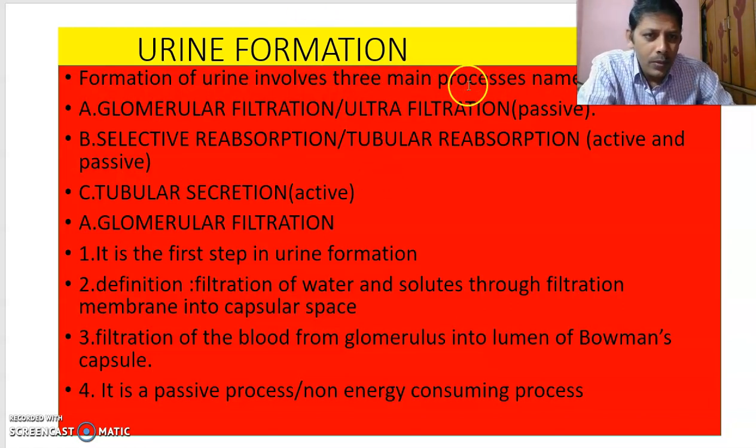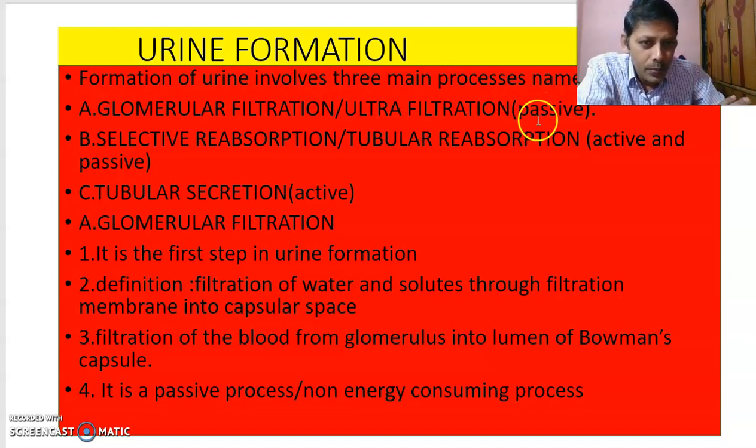Formation of urine involves three main processes, namely, what are they? Glomerular filtration, otherwise called ultrafiltration, which does not require energy. It is a passive process. Second one is selective reabsorption or tubular reabsorption. This is both an active as well as a passive process. The third one is tubular secretion. It is an active process.